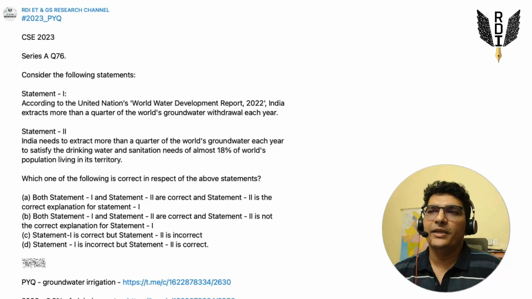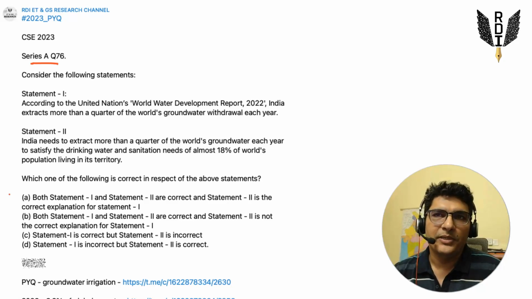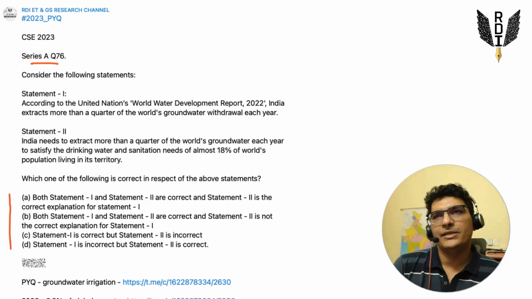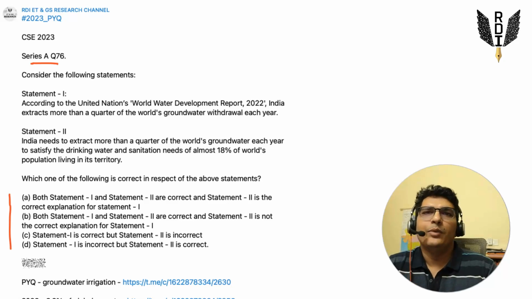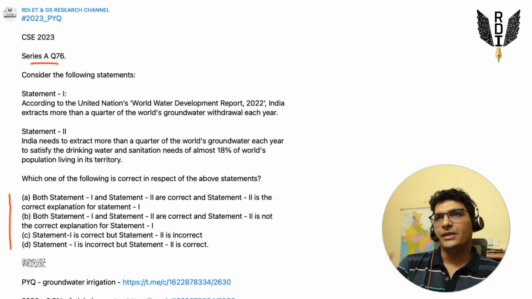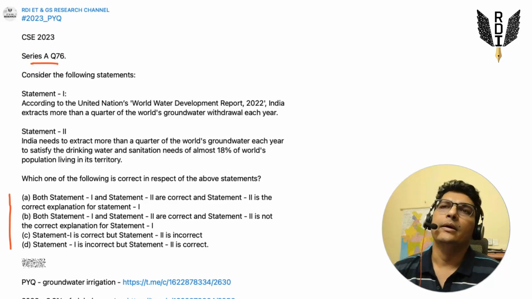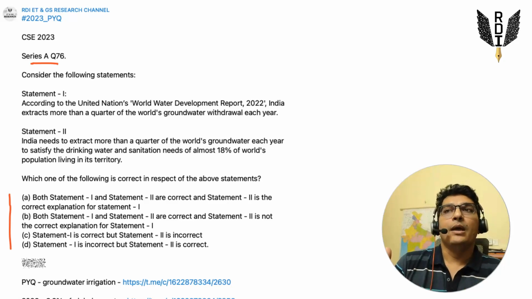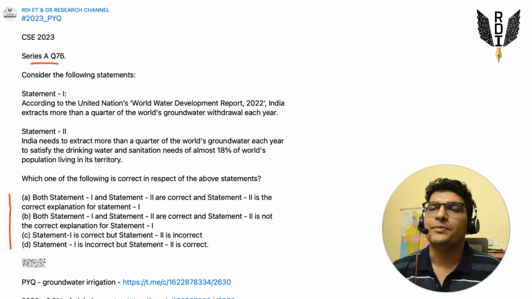Hi guys, today we have question 76 of series A 2023 paper, and this was a two statement question with the newer kind of options, and we have seen that these options allowed us to arrive at the answer with even just one statement, right? We just needed to process one of the statements, and it helped us arrive at the answer. At least in 2023 this was the case. May happen, may not happen in subsequent years. That's a different matter. We'll talk about that later.